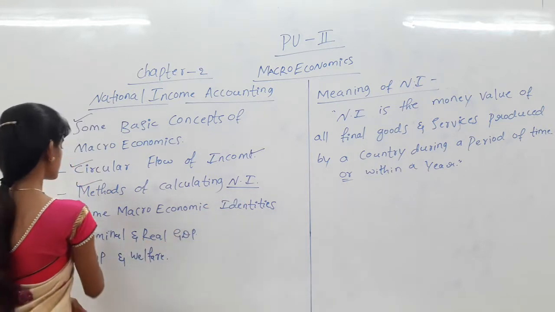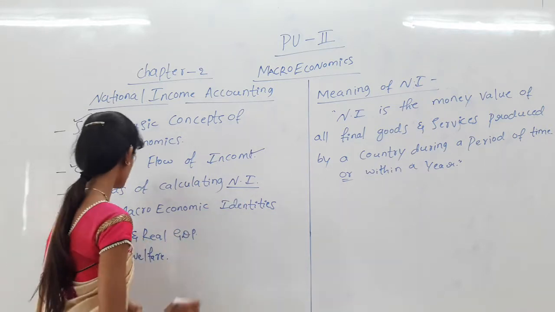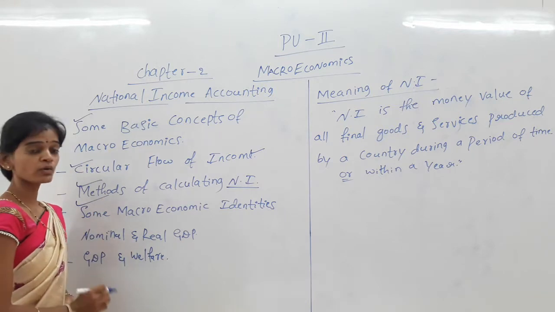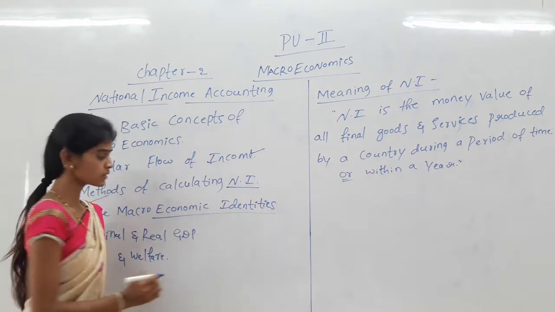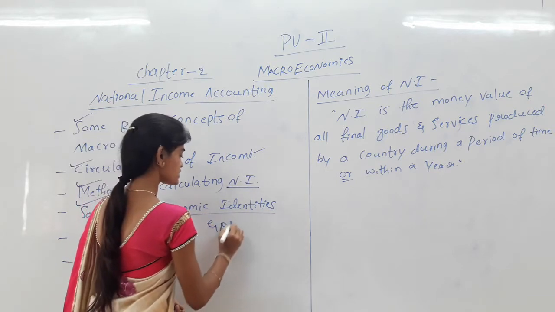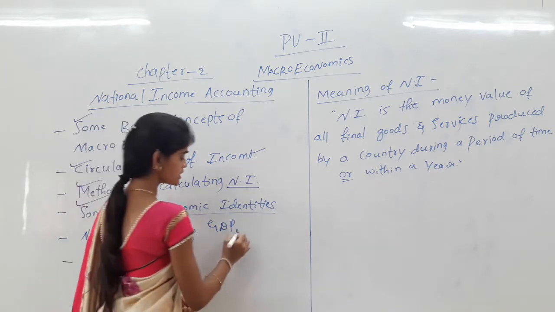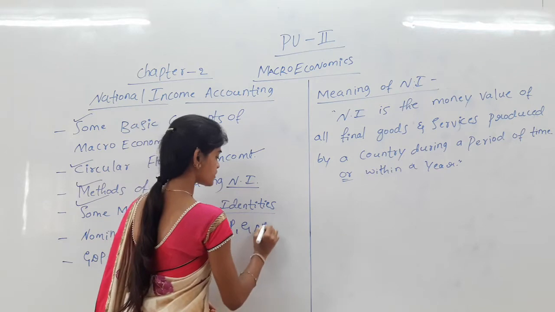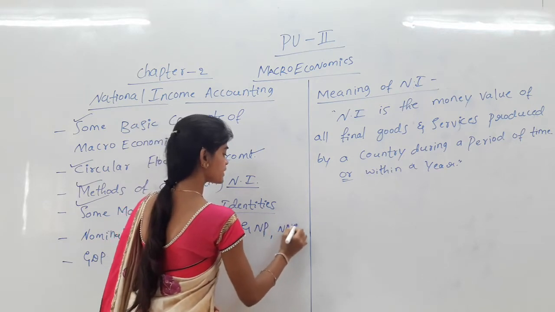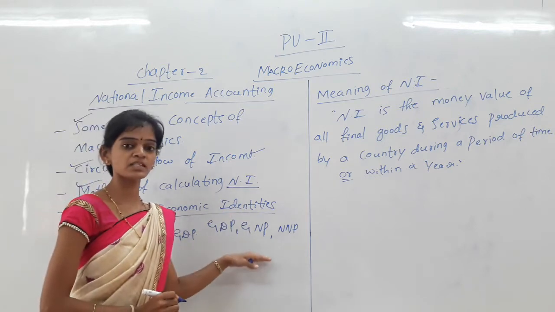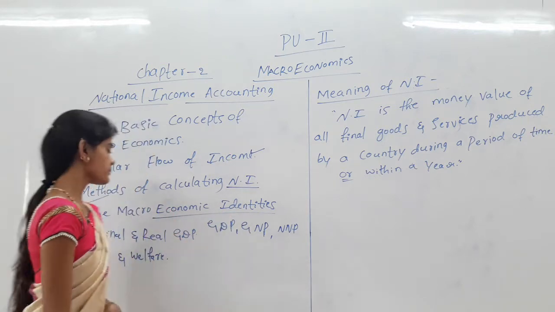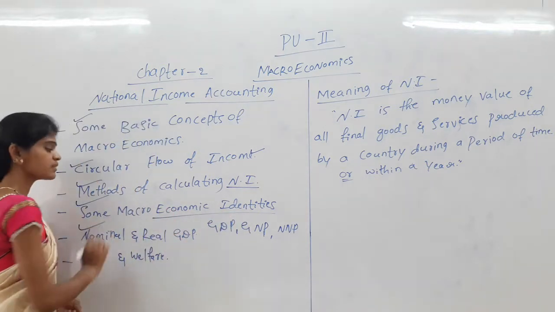Next, some macroeconomic identities. In national income accounting there are identities like GDP, gross domestic product, GNP, gross national product, and NNP, and nominal and real GDP.